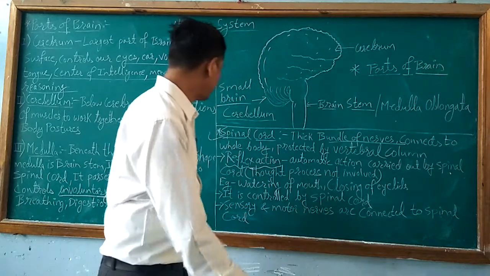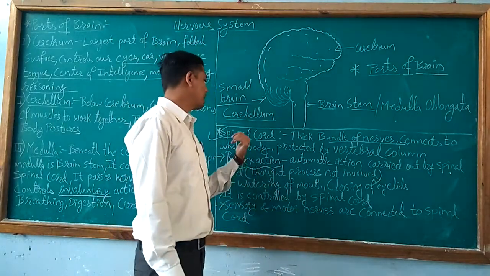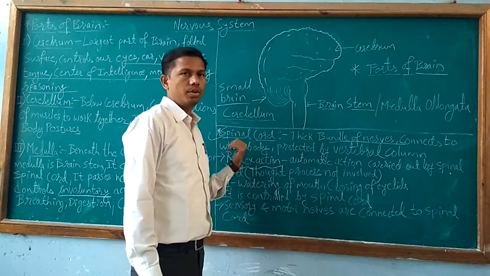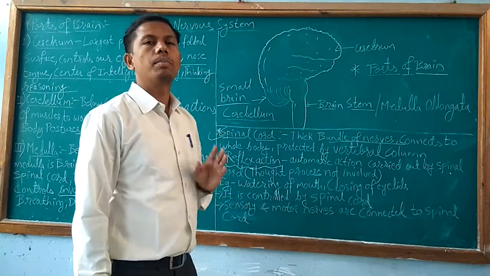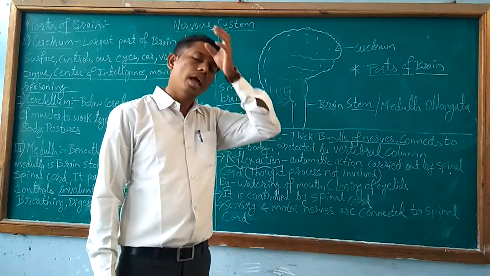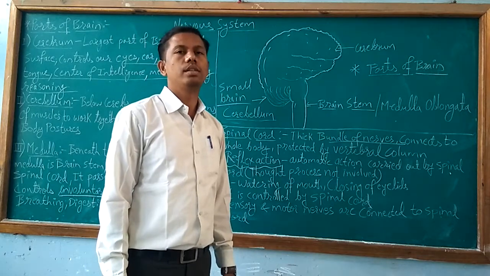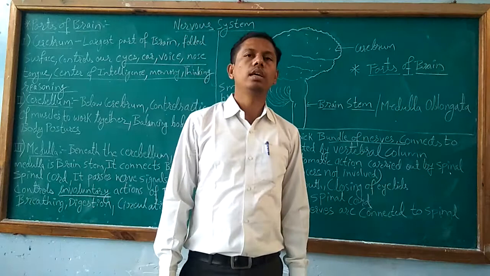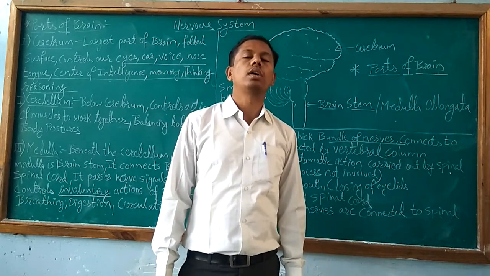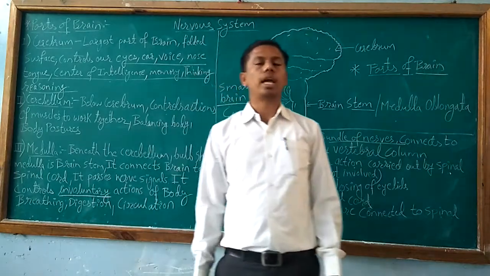So sensory and motor nerves are connected to the spinal cord. So here we complete the important part of our nervous system and the functioning of the nervous system. In the next part, we'll study the sense organs. Sense organs are of types.